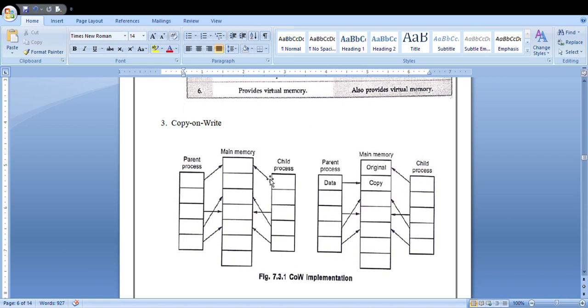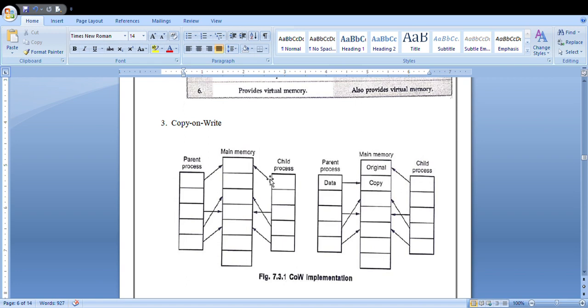So if the user makes changes in the parent process, it has to immediately reflect in the child process too. So by that time, if you are making a copy of the data of your parent process, it will check.